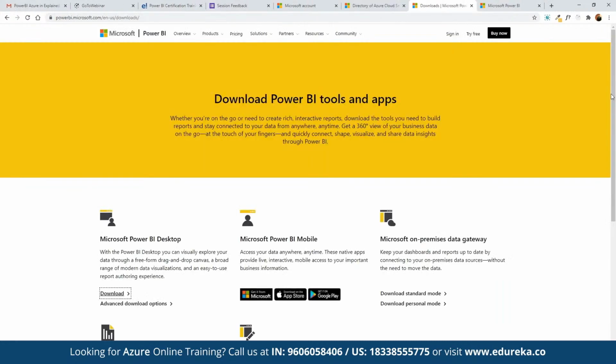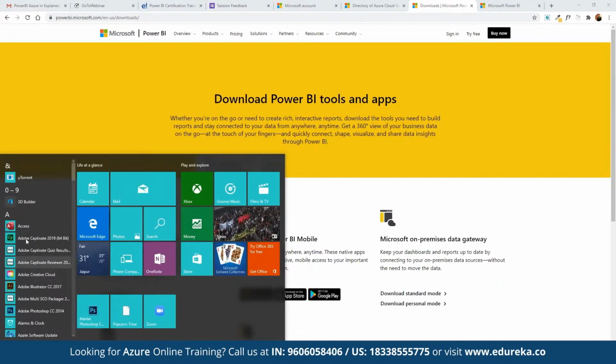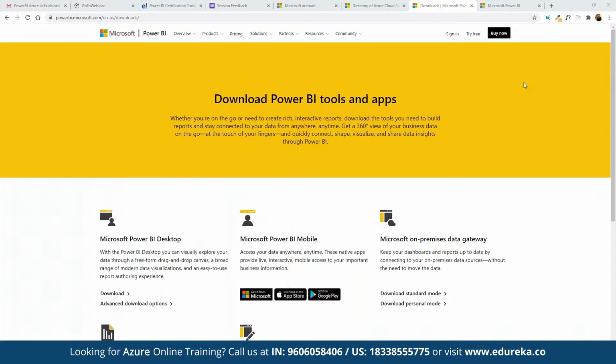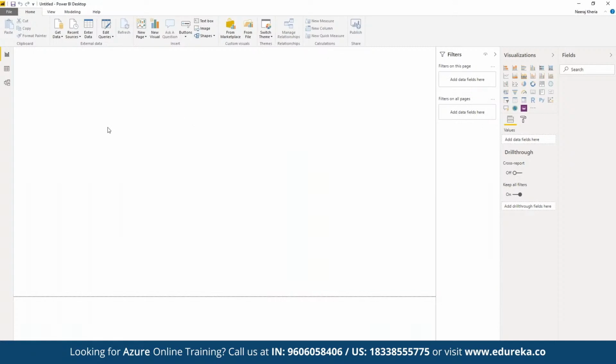All right. And once we have the Power BI desktop version downloaded, we can open this up. Now Power BI is one of the easiest platforms to get started with. Once we have this downloaded and opened up, we can see this dashboard open in front of us. To get started, this is the entire canvas that we have to work on. Here we can work on the entire data set, and here we have different worksheets, as in we can create multiple worksheets. And then on the right side, we have multiple visualization tools that we can choose based on the data that we have currently selected.